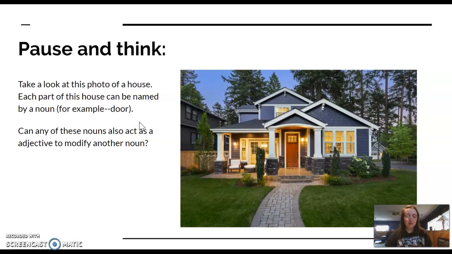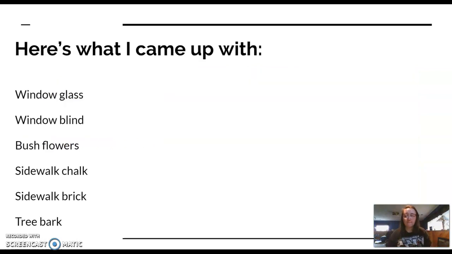So here's your pause and think for this video lesson. If you look at this picture of a house, right, each part of the house can be named by a noun. So I gave you the example door. So what I want you to do is pause the video and kind of name all these different parts of the house, or the parts of the picture if you would like. You could do the trees and the grass or whatever. And think about, can these nouns be used as adjectives to describe another noun?